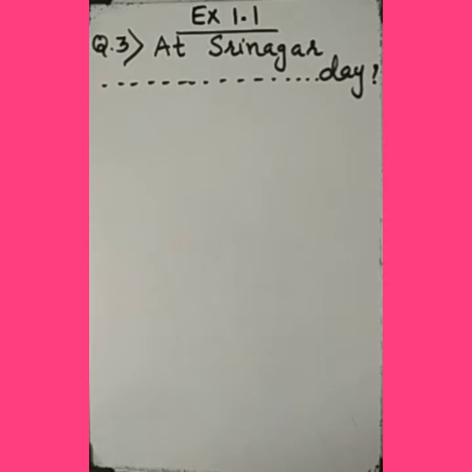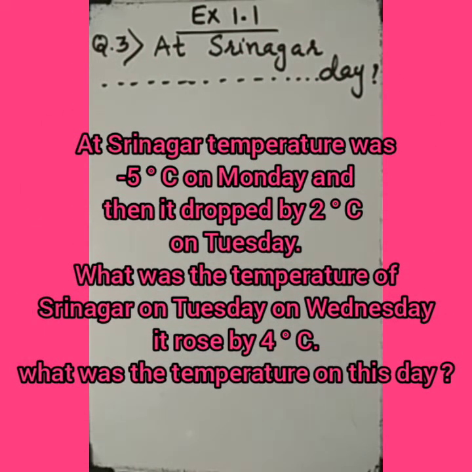Exercise 1.1, question number 3. The question says, at Srinagar, temperature was minus 5 degrees Celsius on Monday. This is the first information we are given. It dropped by 2 degrees Celsius on Tuesday. Going below. The word dropped indicates going below. What was the temperature of Srinagar on Tuesday?